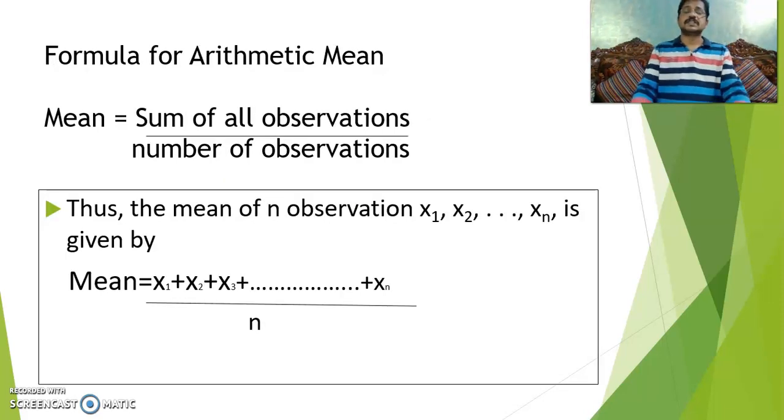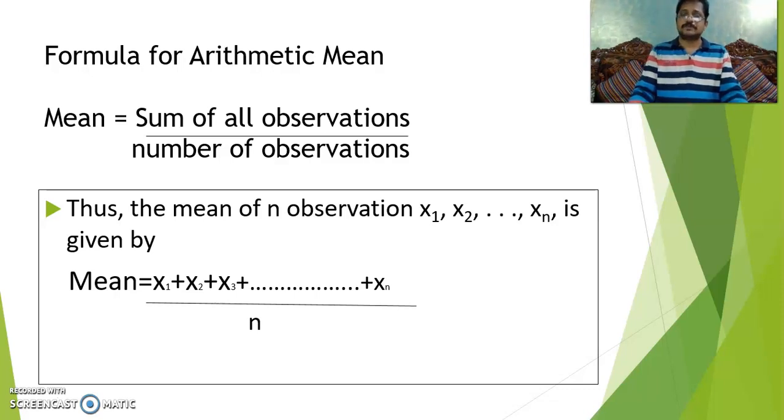Correct? Okay. So when it is grouped data, how to calculate the arithmetic mean or average? Just now I said the formula for arithmetic mean, that is mean equals the sum of all observations by the number of observations.